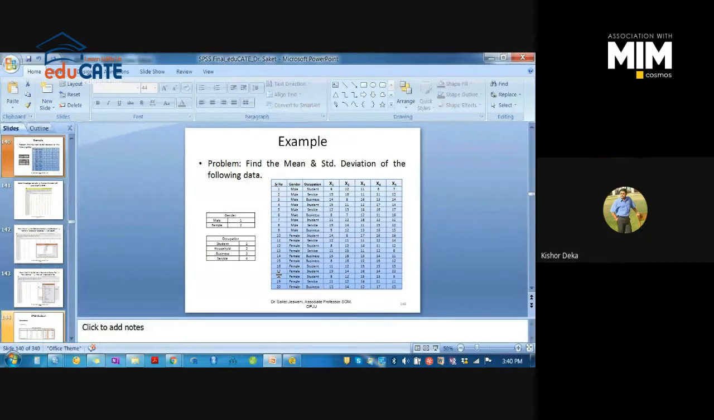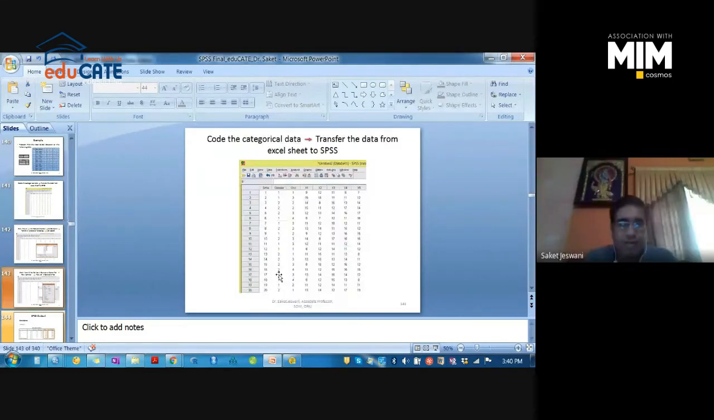Sir, can you please repeat once again the meaning of this result? See, the result is only for mean and standard deviation.